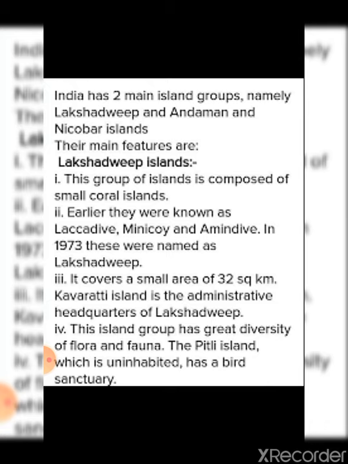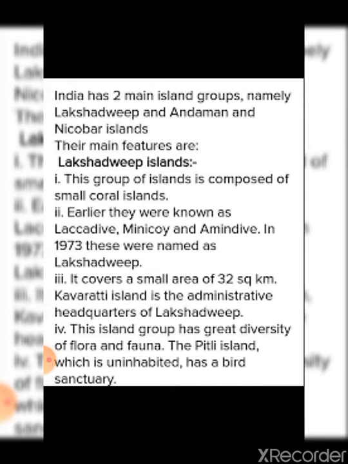Then another feature is that earlier it was known as Laccadive, Minicoy and Amindivi. Which three islands were there earlier instead of one common name Lakshadweep Island? Laccadive, Minicoy and Amindivi. But in 1973 this was renamed as Lakshadweep Island. In terms of area, as I just told you, it is a small coral island, so it covers a small area of 32 square kilometers.